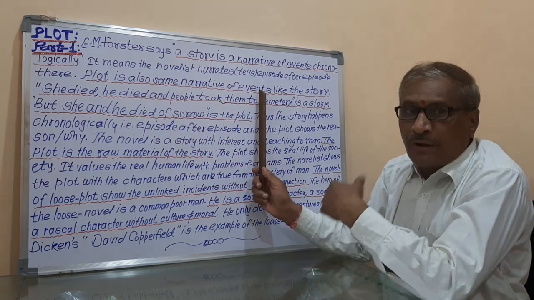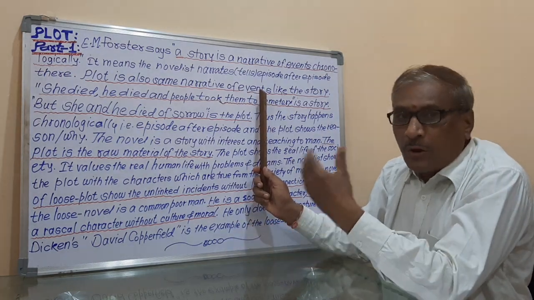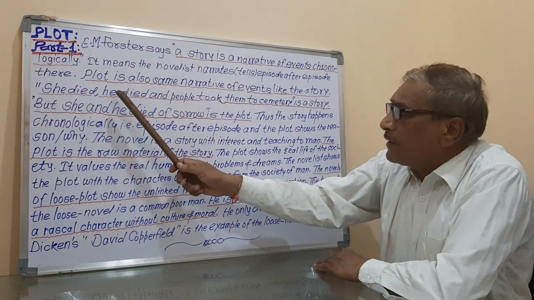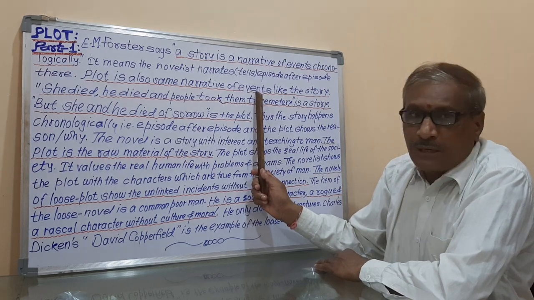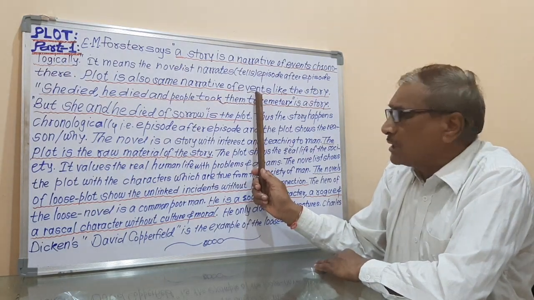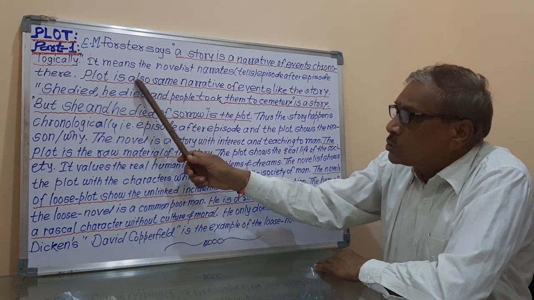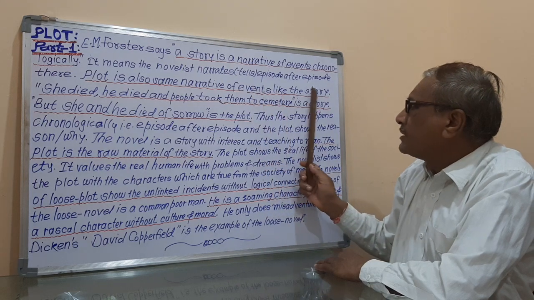Events means incidents, episodes, one occasion after another occasion. So in this way there are many occasions in the plot, episodes in the plot, incidents in the plot, events in the plot, and that's why plot is also the same narrative of events like the story.